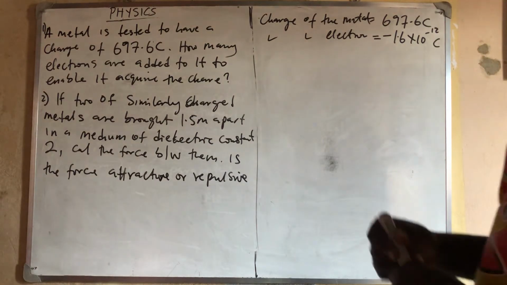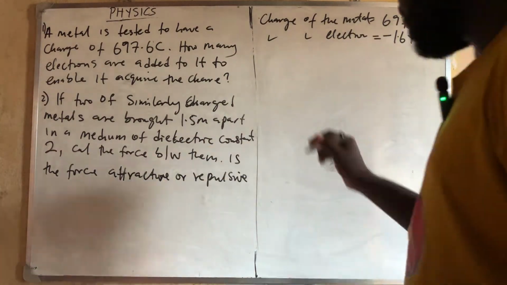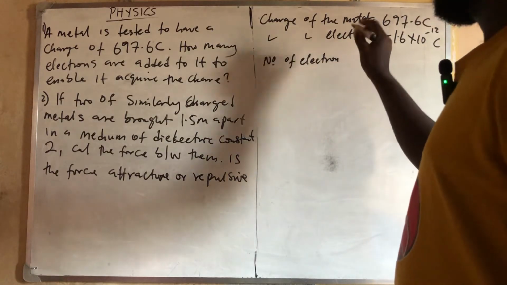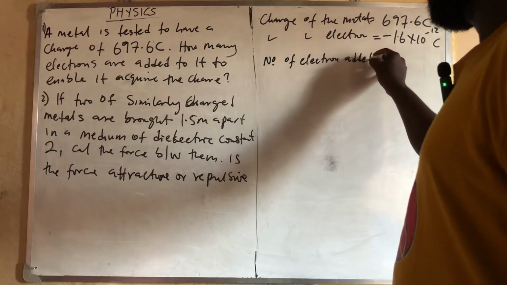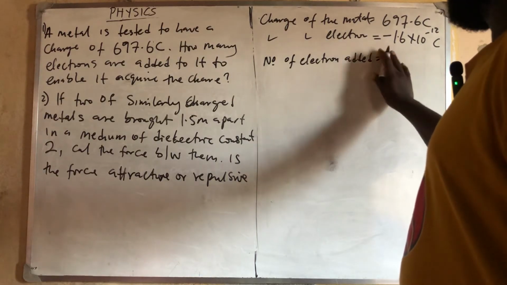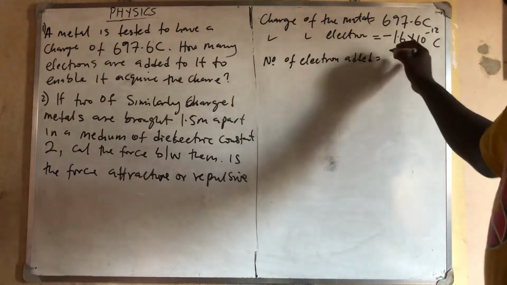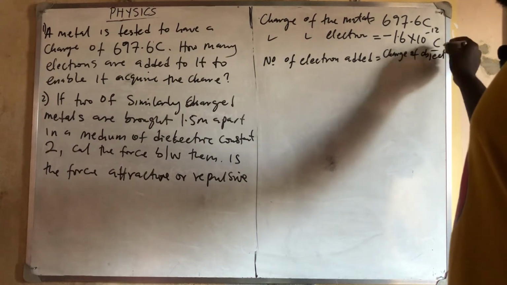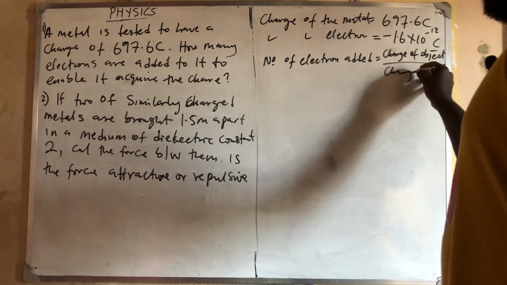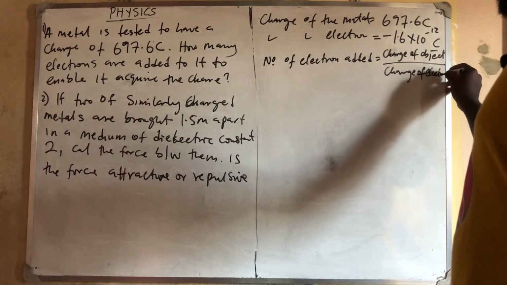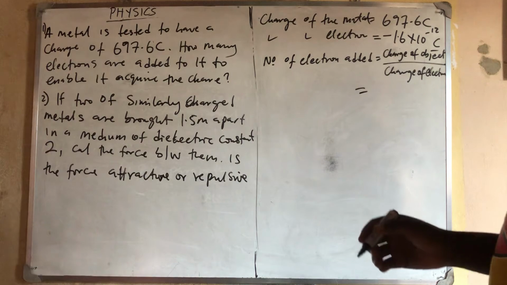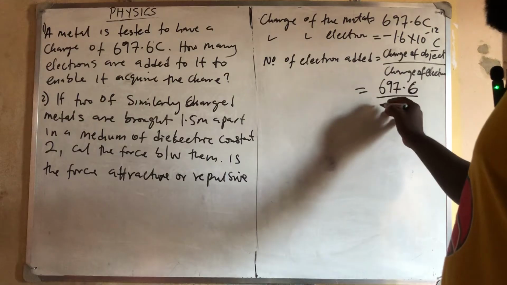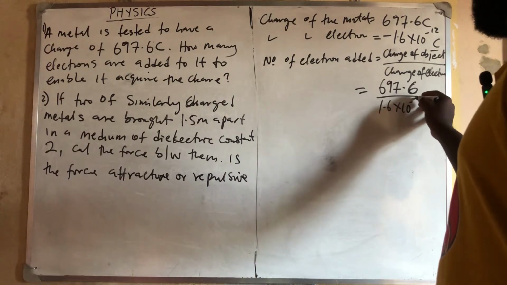So the number of electrons added is simply this divided by this. As simple as that. Number of electrons added is equal to the charge of the particle all over the charge of an electron. So the charge of the particle is 697.6, divided by 1.6 times 10 raised to power minus 12.